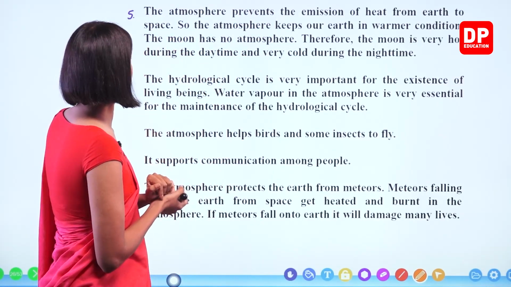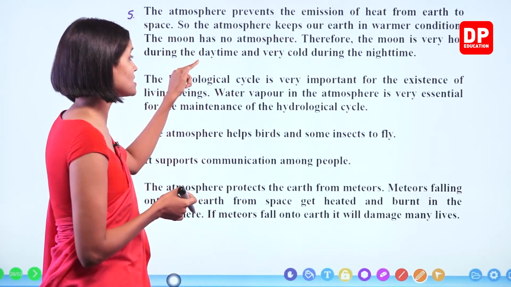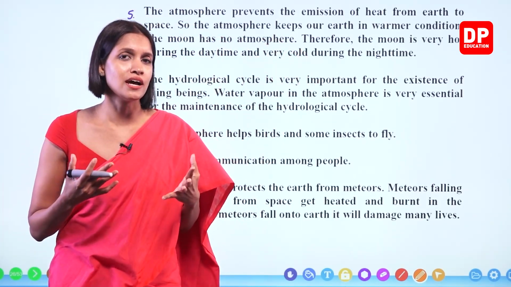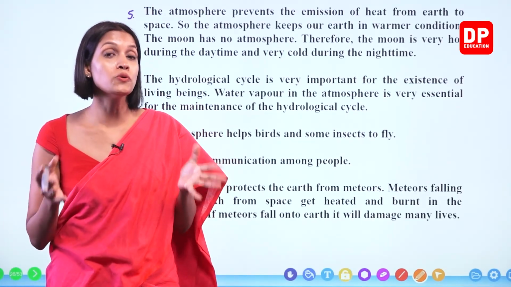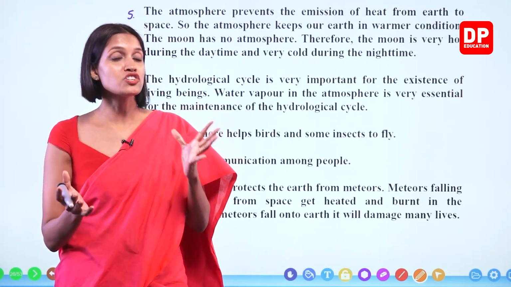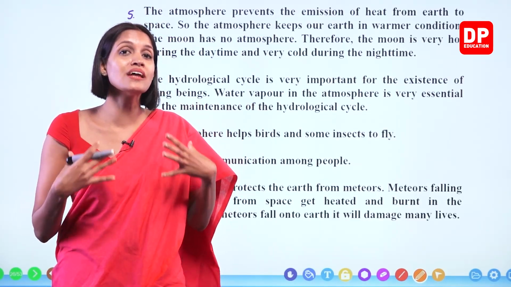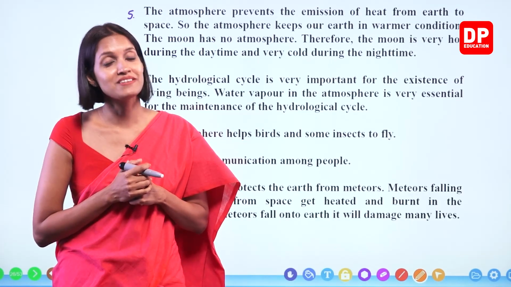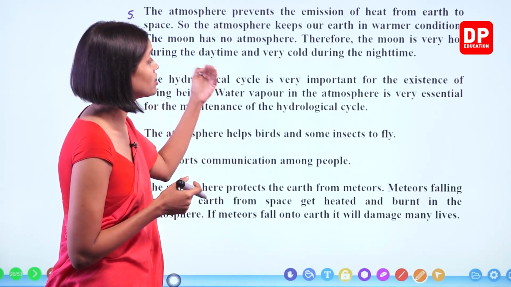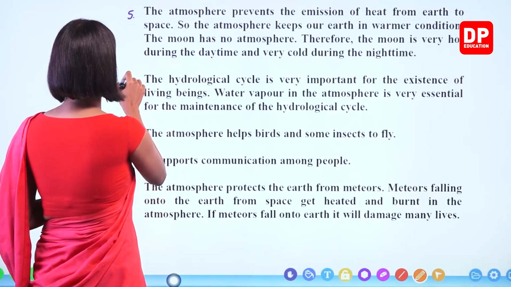Look at this. This is very interesting. The moon has no atmosphere. Therefore, the moon is very hot during the daytime and very cold during the night time. Right? So during the night time, even though there's no sunlight to provide heat to the Earth, the atmosphere can trap a certain amount of heat it receives during the daytime and it can use that heat during the night time. Right, children? But the moon doesn't have an atmosphere. Therefore, during the daytime, it's very hot. During the night time, it's very cold. Right, children?